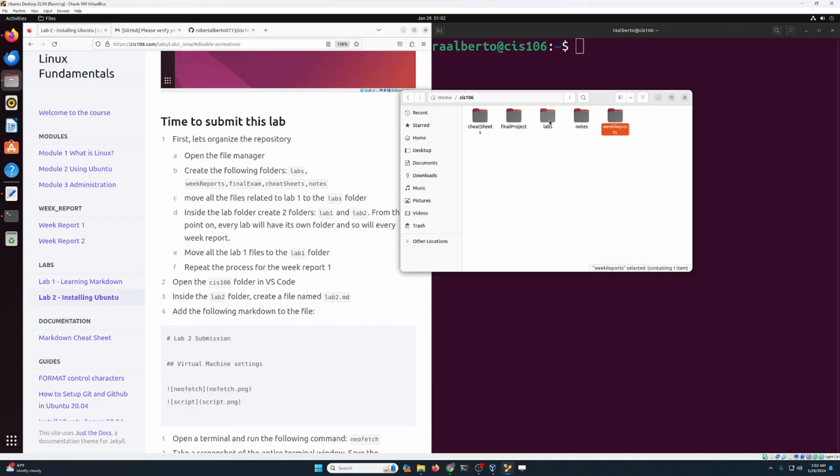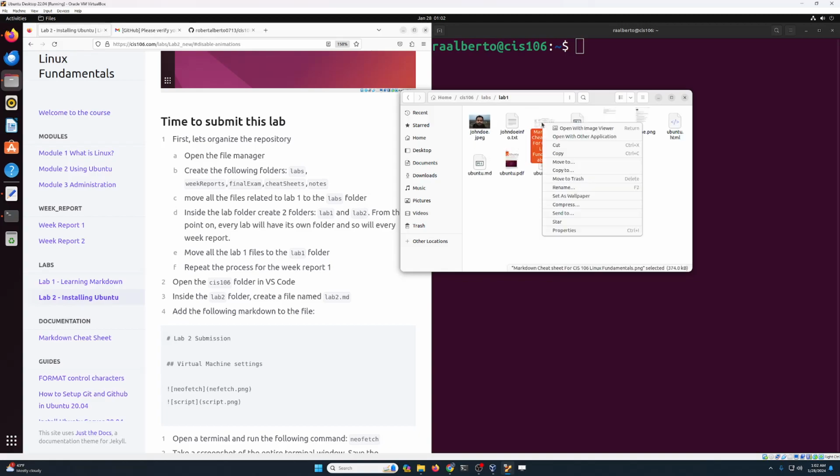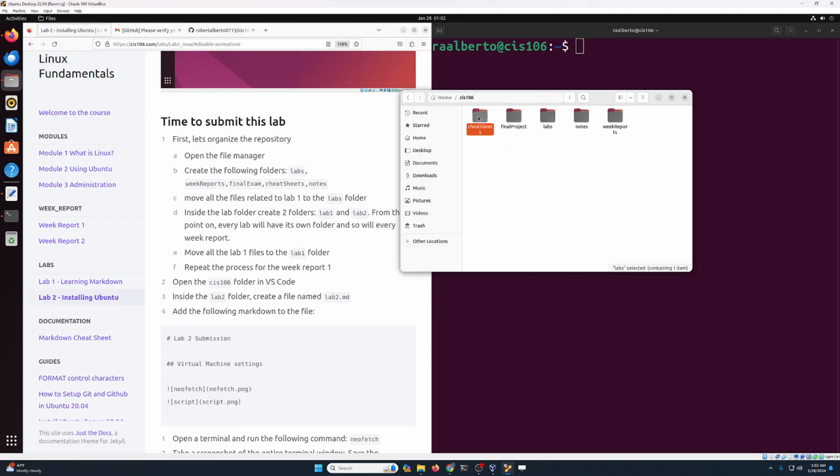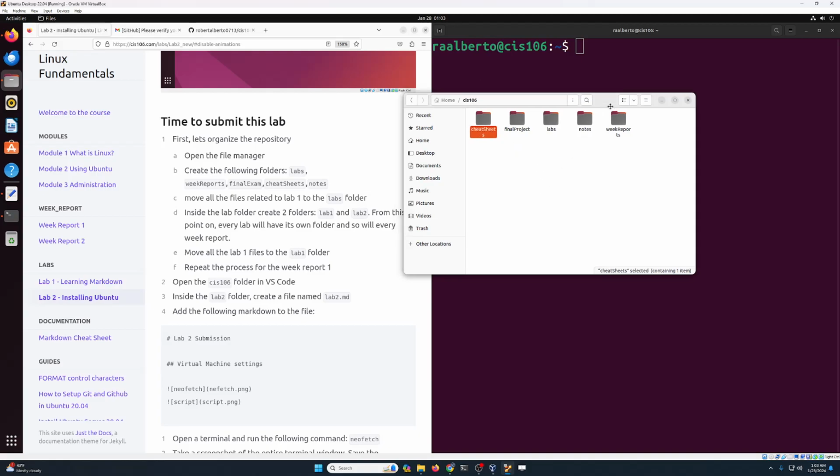There's one thing that I missed, and if I go to lab 1, there is this cheat sheet that shouldn't be there. So I'm just gonna cut the cheat sheet and I'm gonna put it in the cheat sheet folder that's supposed to be there. So now we have my CIS106 file over there, which is perfectly fine.